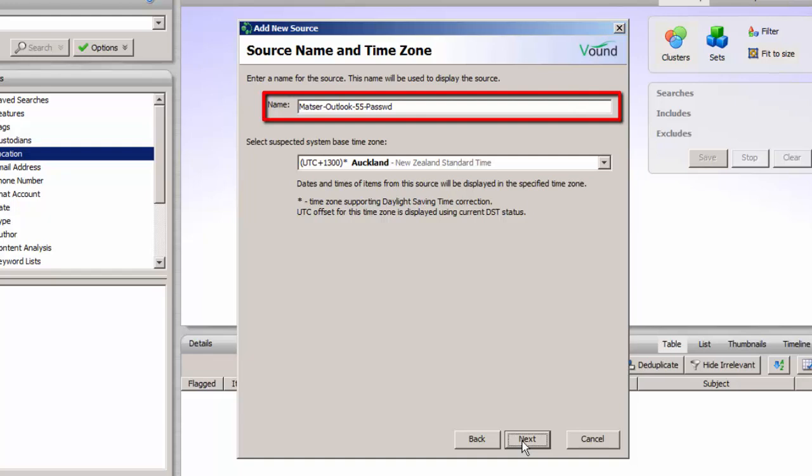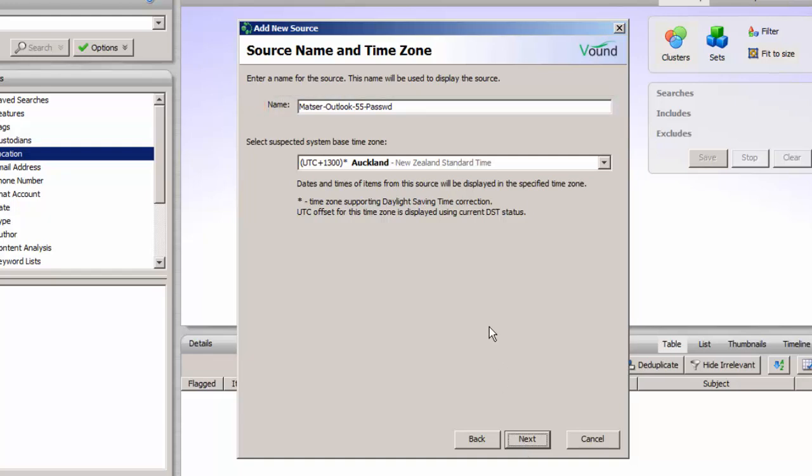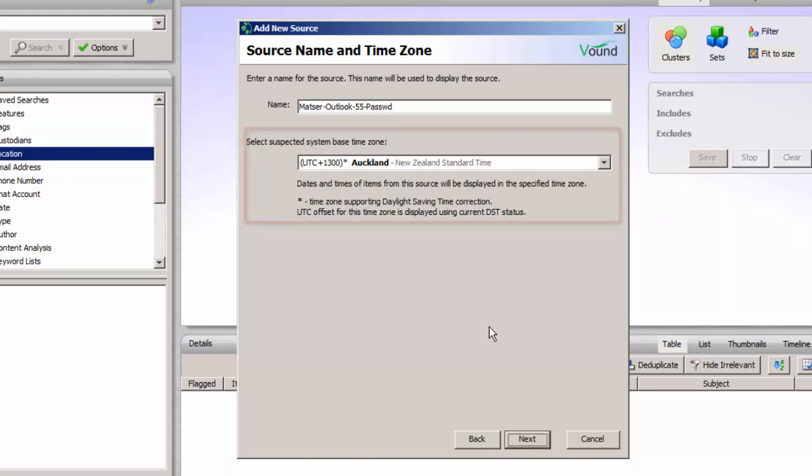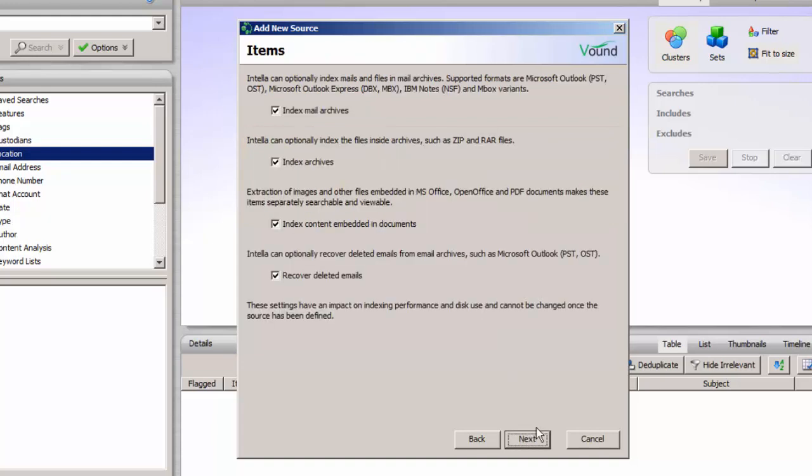The name of the source is auto-populated, however this can be changed if desired. The source data may have come from a different time zone. If this is the case, then the time zone can be changed here. Click on Next.